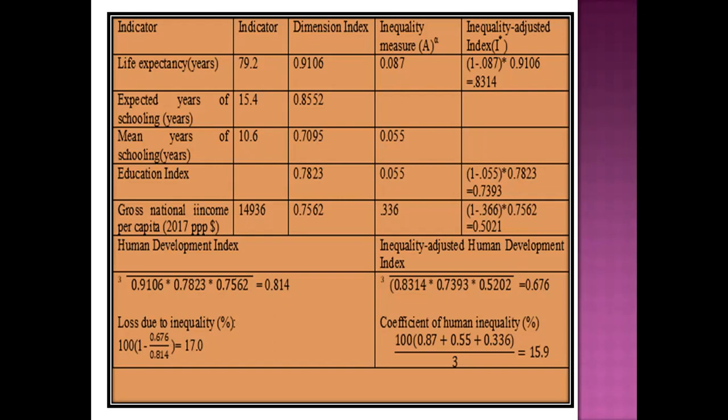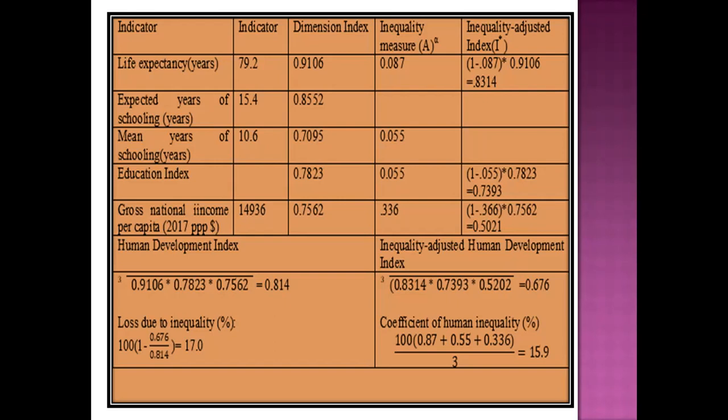How can we express the percentage loss due to inequality? So how do we calculate the percentage loss due to inequality? You take 1 minus the inequality adjusted human development index divided by the actual human development index, and the value is 17. So due to adopting the inequality measurement, the Atkinson index, in our computation of HDI, the HDI value has decreased by 17%.